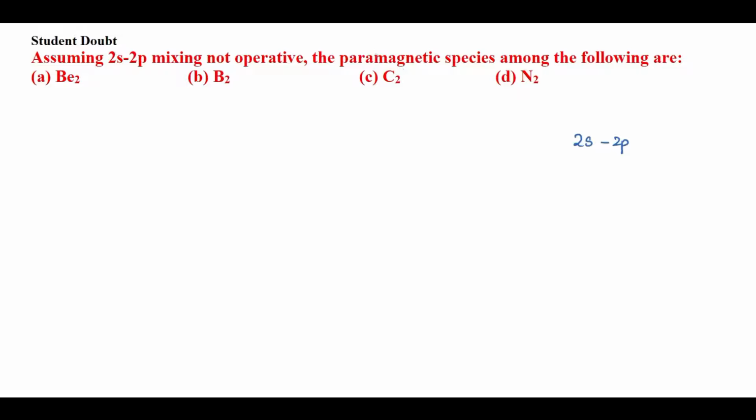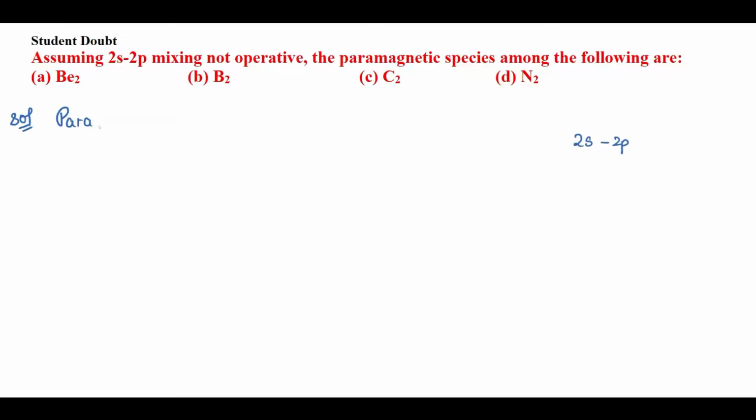Paramagnetic means that it is weakly attracted by the magnetic field, right? So on the basis of unpaired electrons present in the species, we will judge whether this species is paramagnetic or not, right? So what is the condition of paramagnetism?